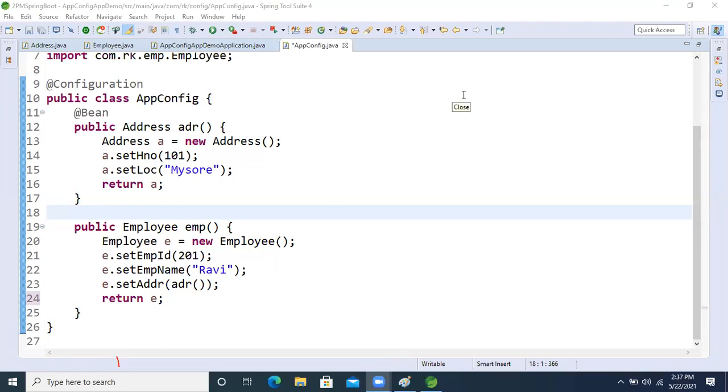Yes, all are repeated things only. Without Spring, we can't think of Spring Boot. In Spring Boot, we are playing with the property file only, right?